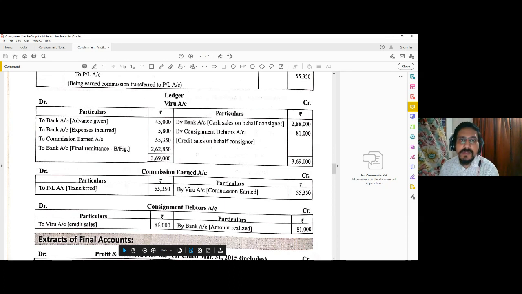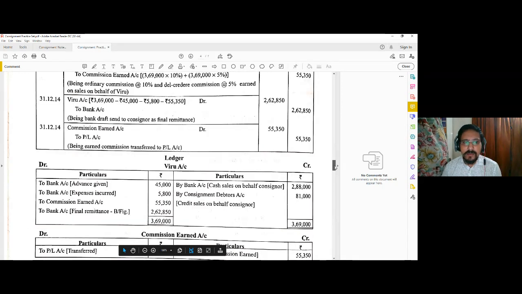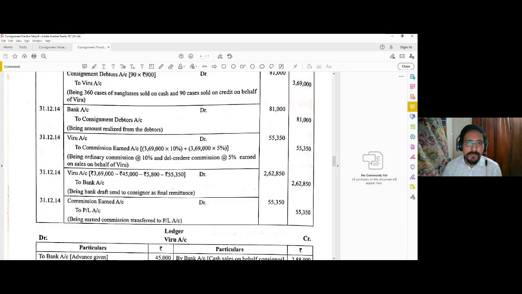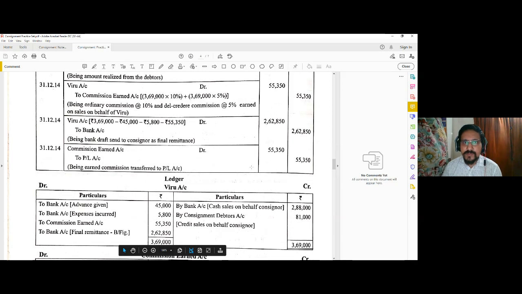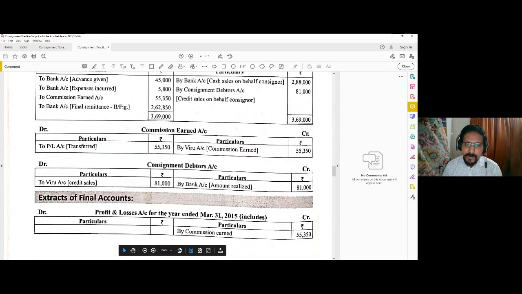Now the commission. The commission is at the rate of 10% on the sales, the ordinary commission, and 5% the delcredere commission. Our total sales is 2,88,000 plus 81,000, so 3,69,000 on total sale, not only on the credit sale. On total sale, not only the ordinary commission but also the delcredere commission will be calculated. So we get commission on 55,350. Now the amount realized from the consignment debtor, you get the amount, so bank account debit to consignment debtors.